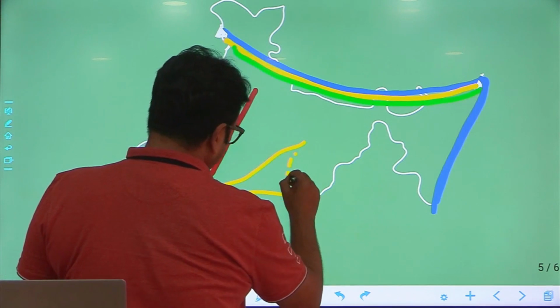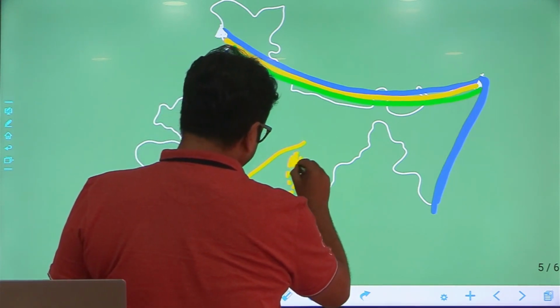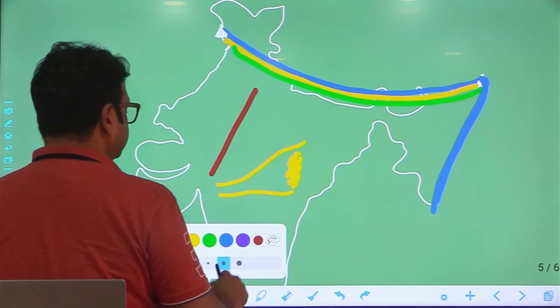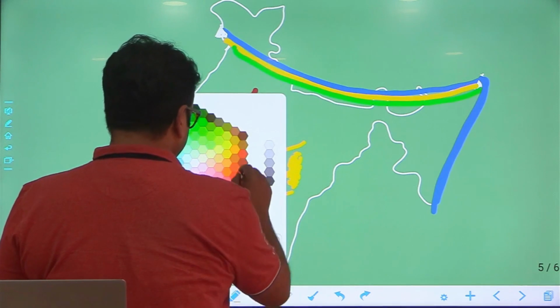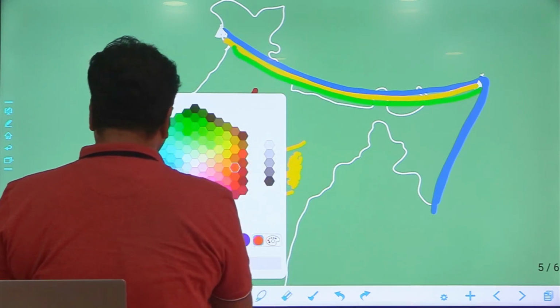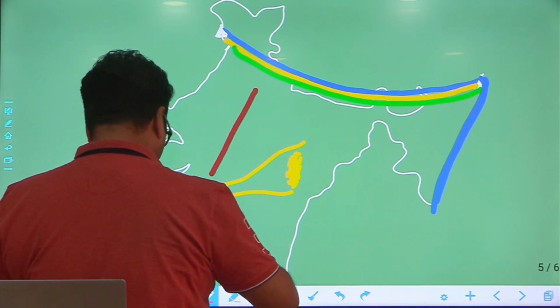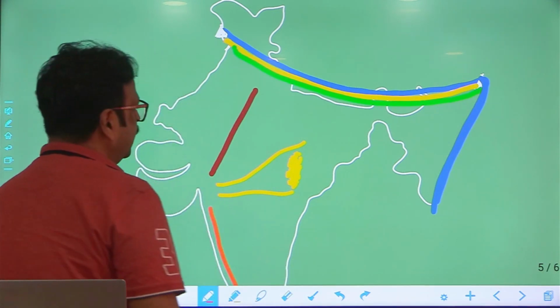This area is going to be called the Amarkantak Plateau, and then there is the Western Ghat, which is the shield of the west coast. This is the Western Ghat.